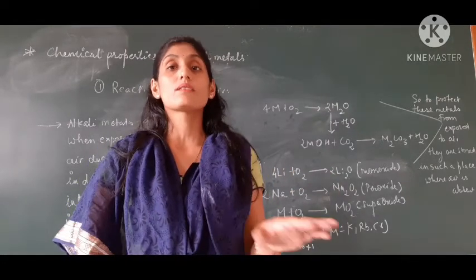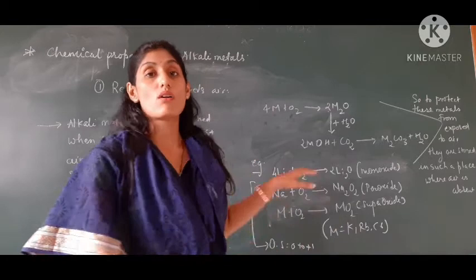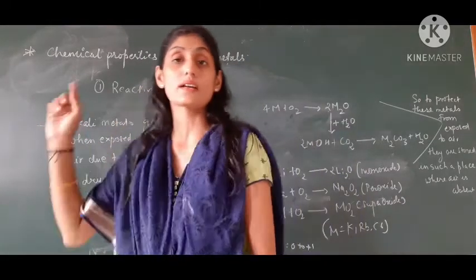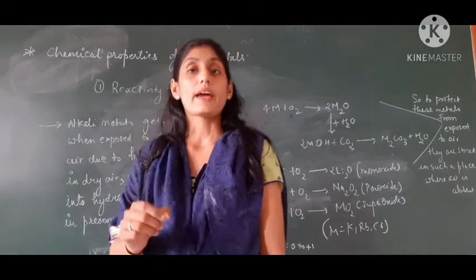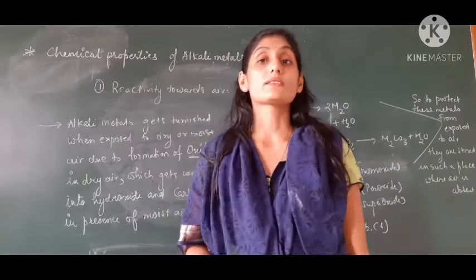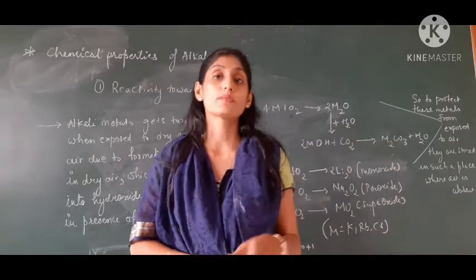That is not, I think, given in the textbook, but that is all about the oxide. So the very first chemical property is reactivity towards air. Air contains oxygen by itself. So whenever all these alkali metals are exposed to air, they form oxide.